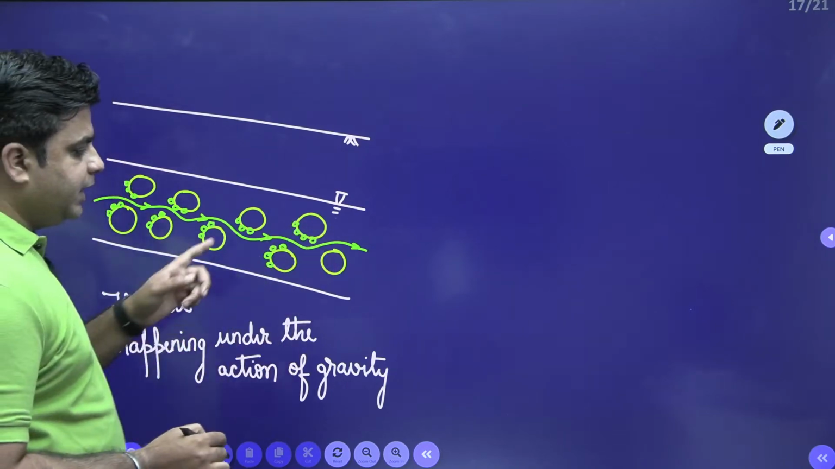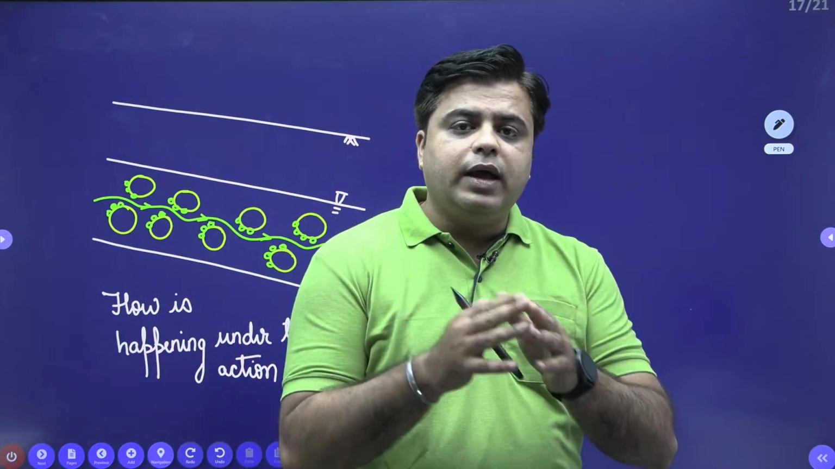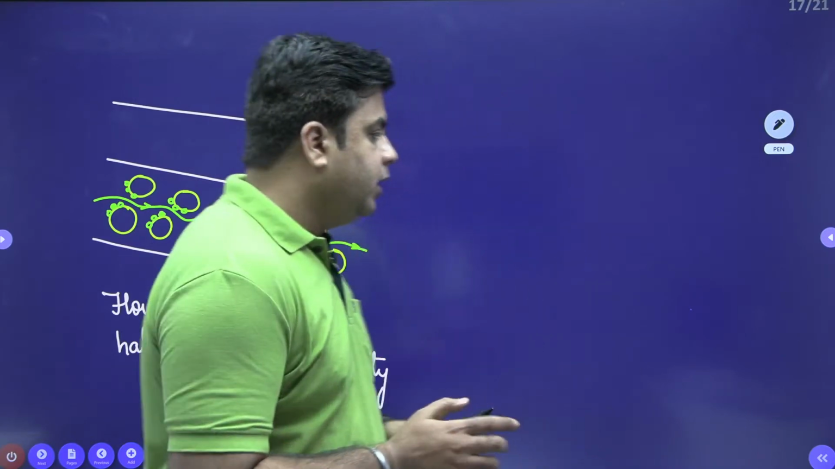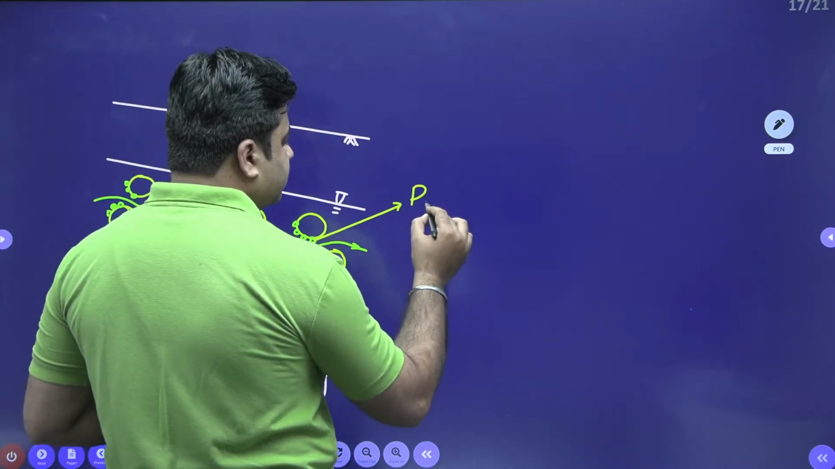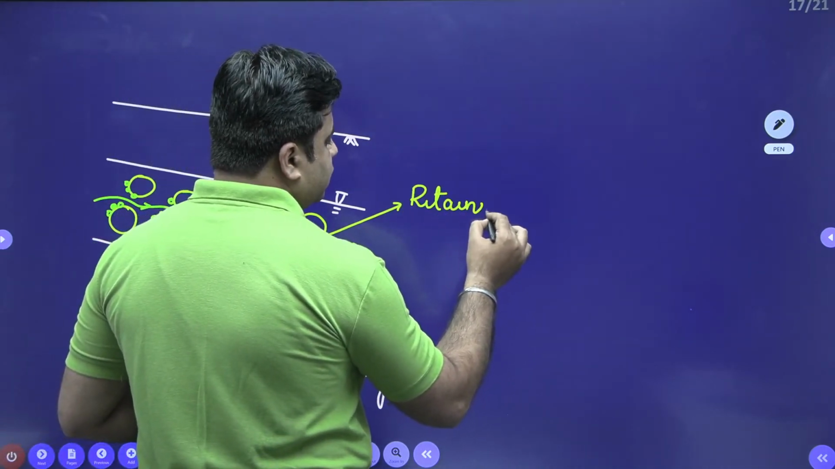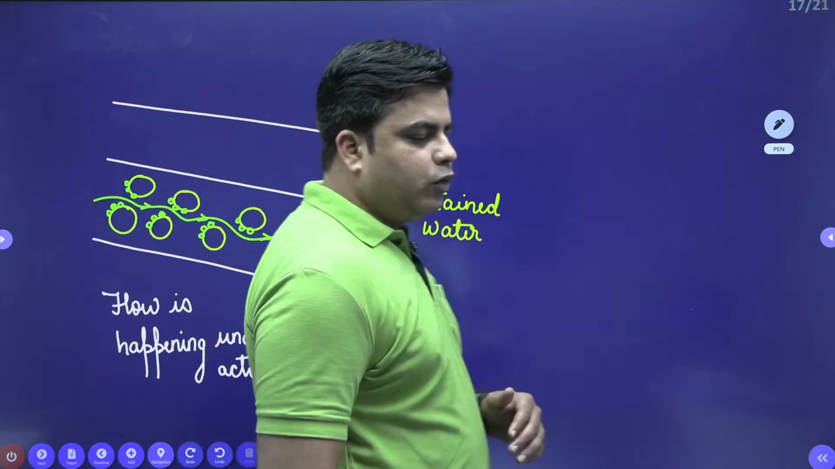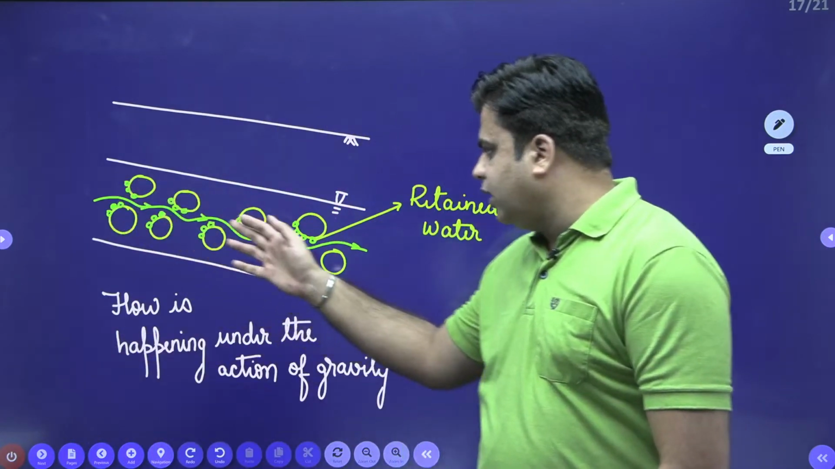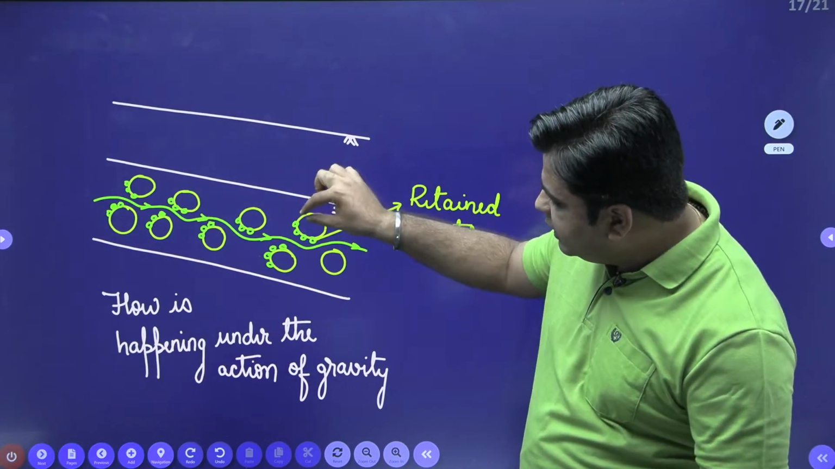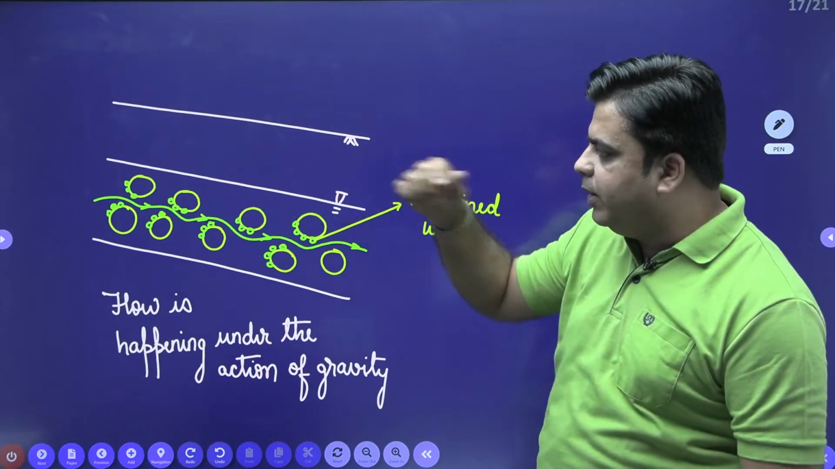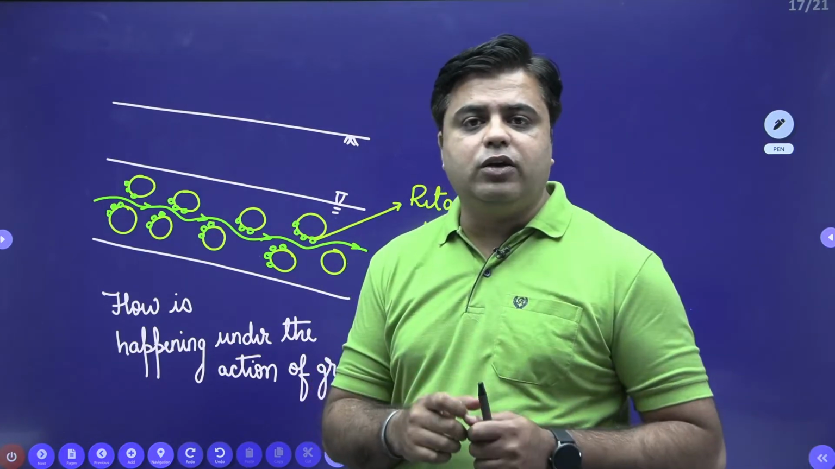And which force is retaining these water molecules? The adhesive force between the water molecule and the molecule of soil medium. So this is known as retained water. When the flow is happening under the action of gravity inside the soil medium, some water will flow out. On the other hand, some water will still be retained inside the soil medium against the action of gravity due to the adhesive force between the water molecule and the soil medium.